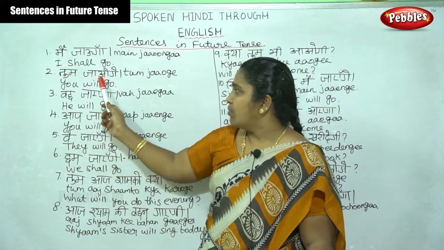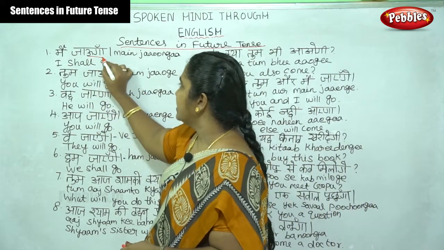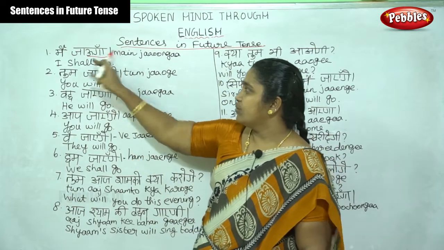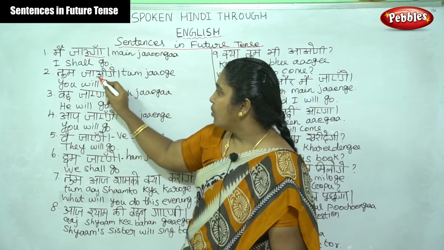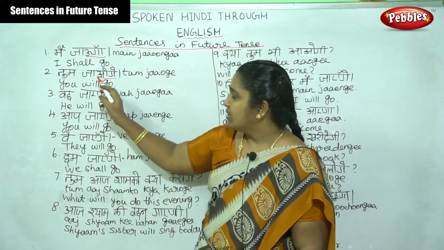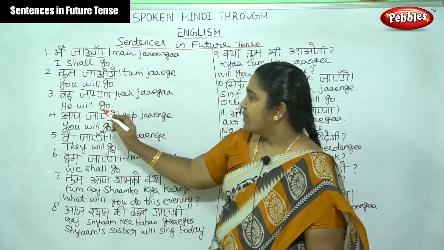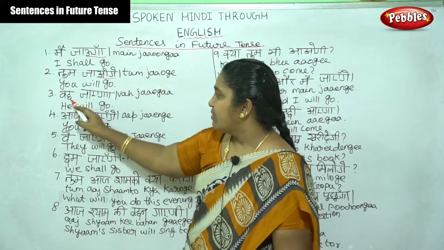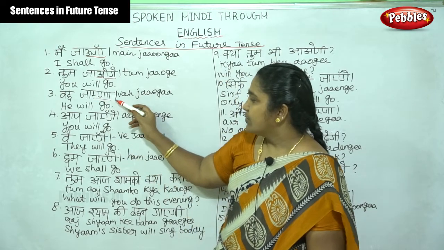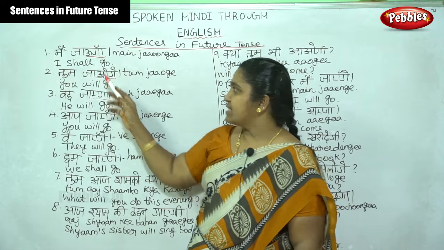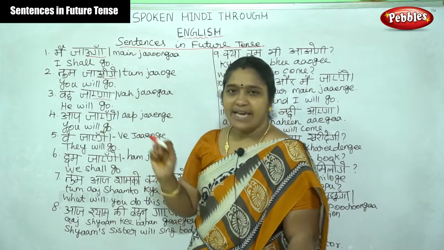तुम जाओगे. Here, for the first person, we have to add ऊंगा. Then for the second person, we have to add ओगे. Tum jaoge, you will go. Then for the third person, वह जाएगा. The formula is: for मैं it is ऊंगा, तुम ओगे, वह एगा.